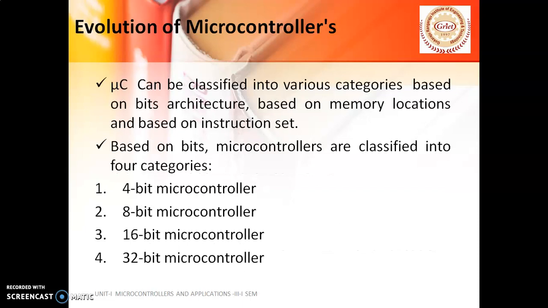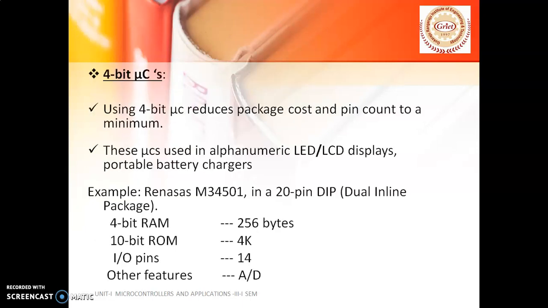Let's see how the microcontrollers are classified. Microcontrollers are classified into various categories based on the bits, based on the memory locations and based on the instruction set. Based on the bits, microcontrollers are classified into 4 categories, that is 4-bit controllers, 8-bit microcontrollers, 16-bit microcontrollers and 32-bit microcontrollers. Let's see the 4-bit microcontrollers.